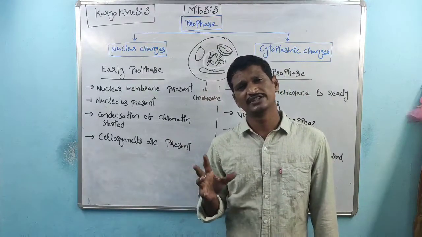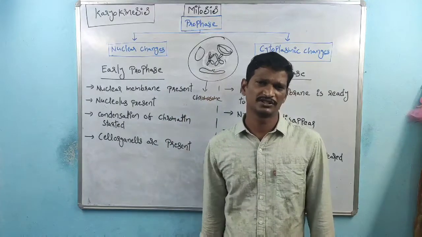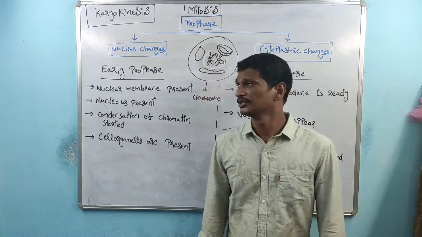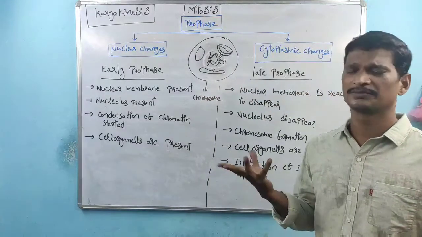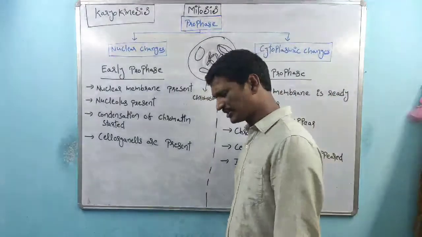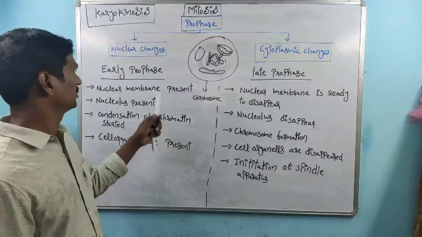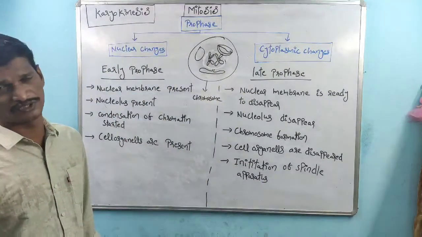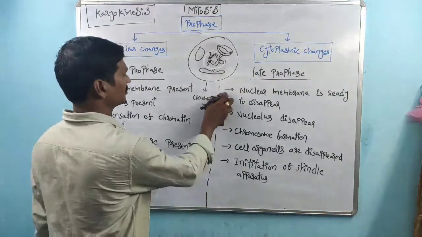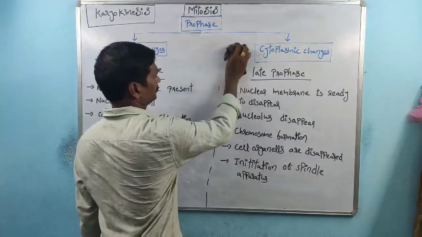The other one is the condensation of genetic material. And the other type is cytoplasmic changes. Within the cytoplasm, the cell organelles disappear. So these are the basic changes that take place. Point-wise, we will discuss the early prophase and the late prophase. I already mentioned the points here, right?